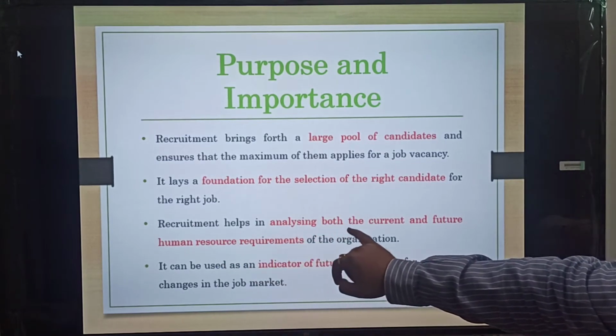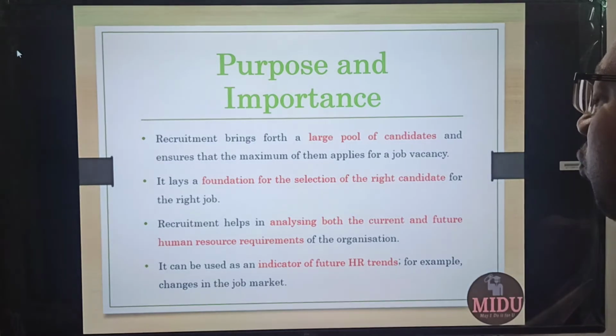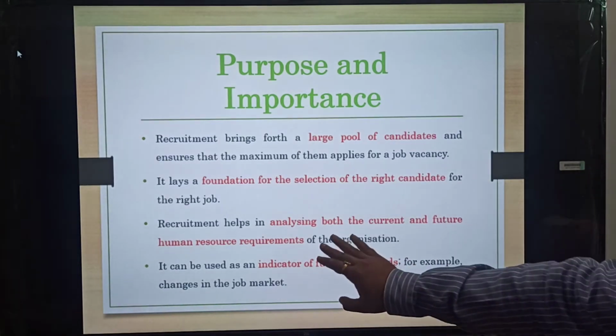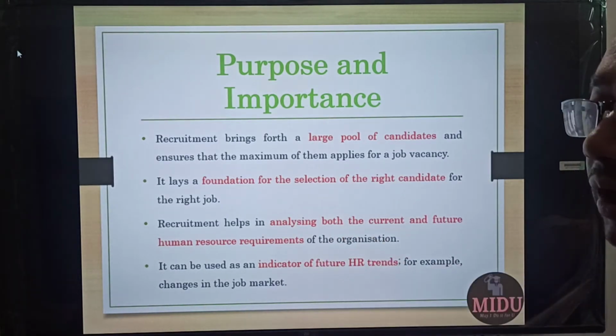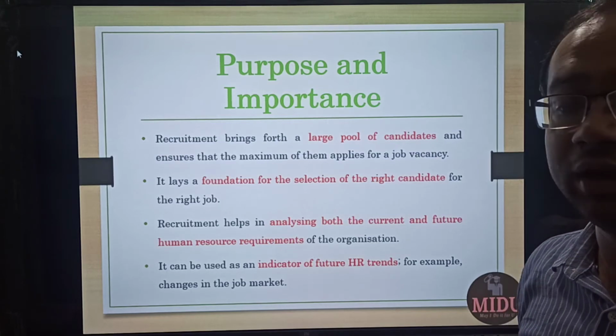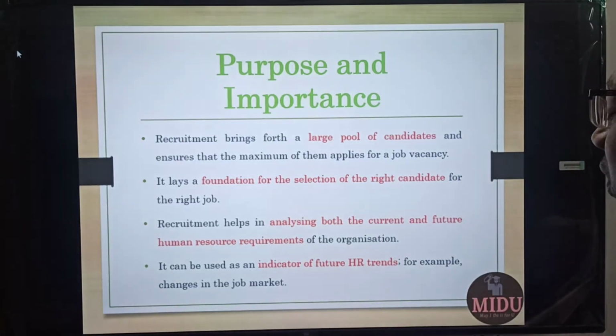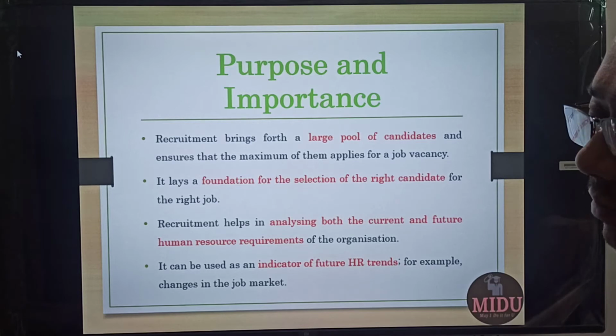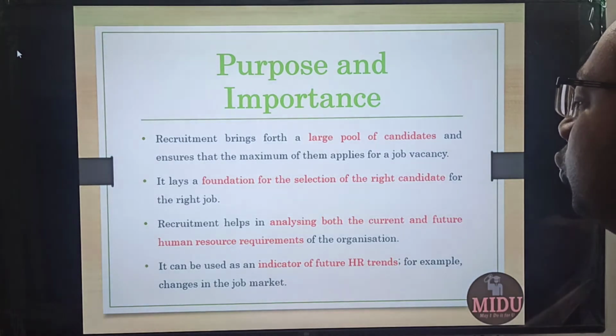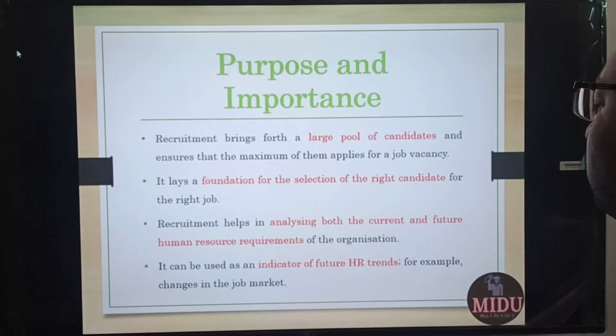Recruitment helps in analyzing both the current and future human resource requirements of the organization. So see, there will be some current requirement, but things do not end here. There will be future requirements as well. So recruitment helps in analyzing both of these. It can be used as an indicator of future HR trends.